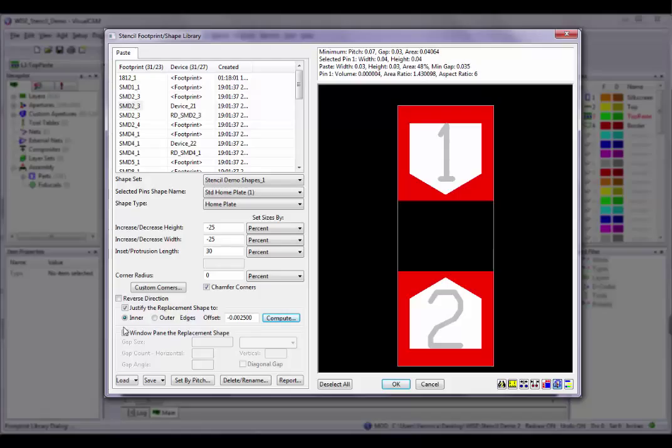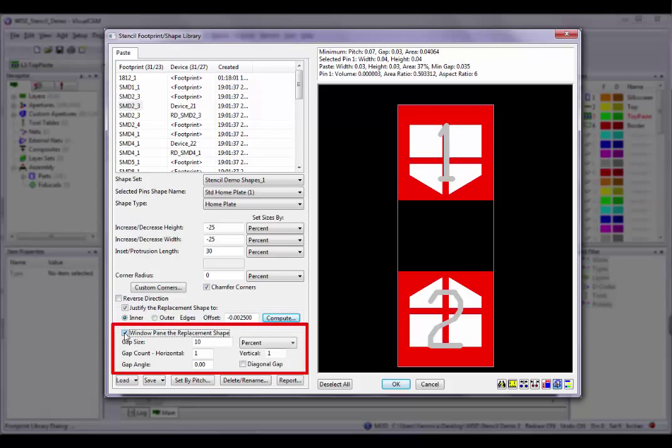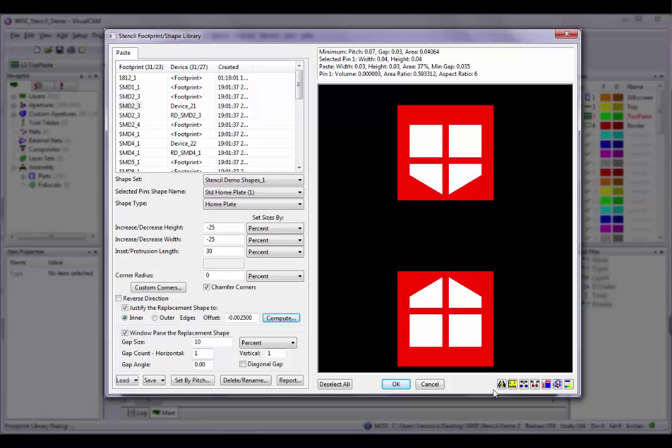When generated, the justified paste pad location will be in the same position relative to the other components of the part, regardless of the actual rotation or mirroring of the part instance. Next, when the window pane the replacement shape option is selected, the resulting shape will be window paned according to the specified parameters set up below it. Note that horizontal and vertical are relative to the orientation of the shape.